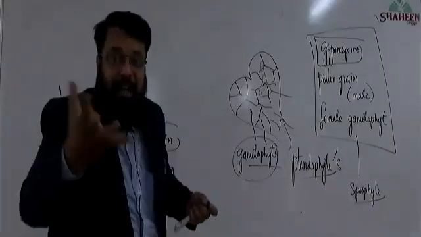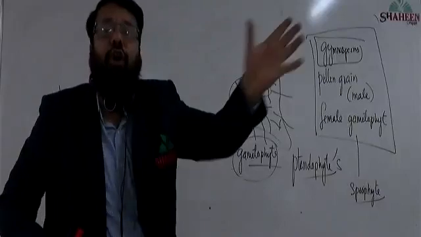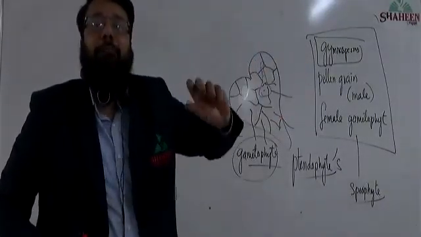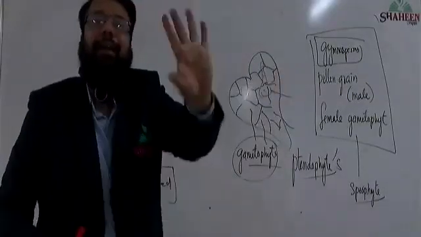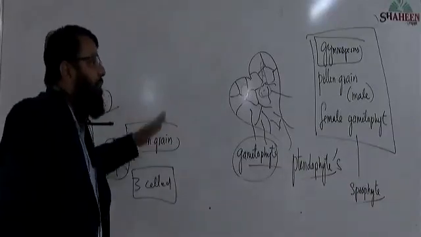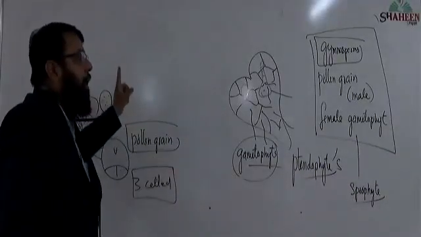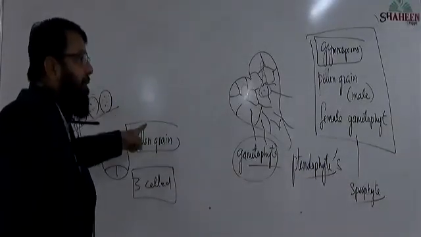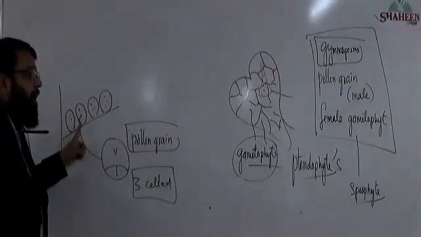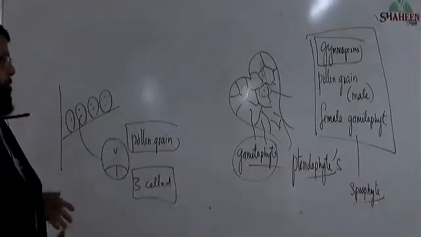If it gets released, if it gets thrown out before it becomes mature, it will die. So it will be shed only after complete development. That is why we are saying that male gametophyte is completely dependent on sporophyte.